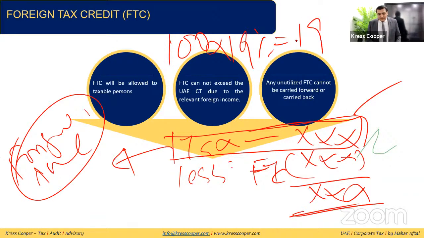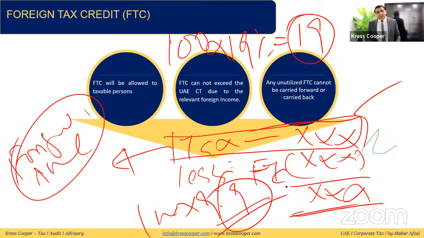So once this income will be included here in UAE, 100 into 9, only 9 will be allowed, and the remaining 10 will not be allowed. They say the FTC cannot exceed the UAE CT due on the relevant foreign income. Any unutilized FTC, foreign tax credit, cannot be carried forward or carried back.